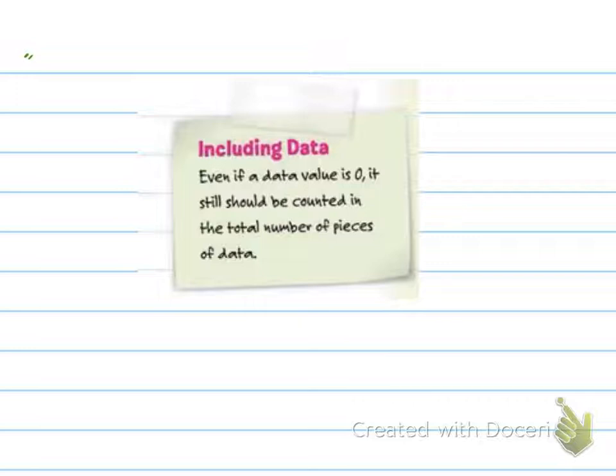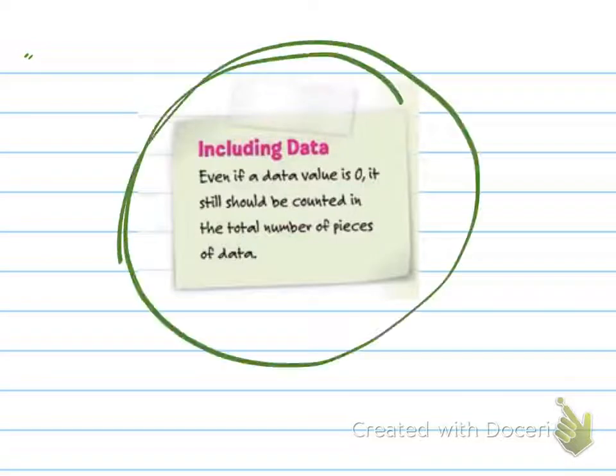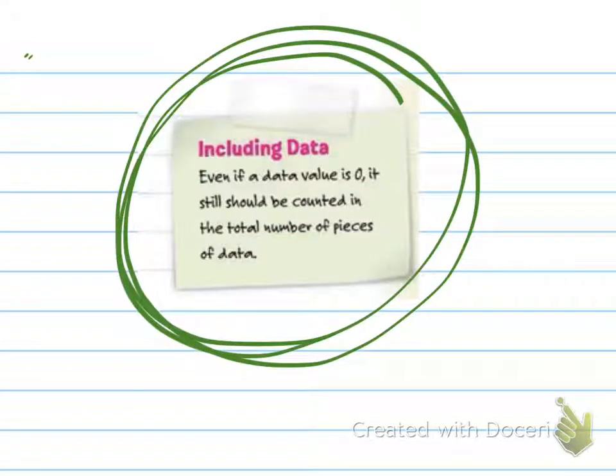So including data, it says even if a data value is 0, it should still be counted in the total number of pieces. This is the biggest thing that happens when we're doing mean average. The biggest problem is that people see the 0 and they think, oh, it doesn't count.